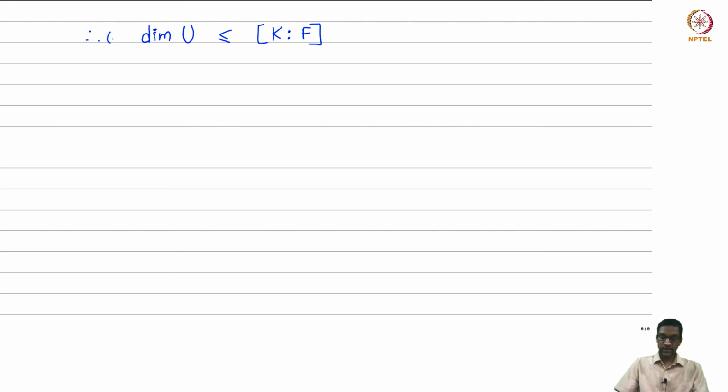Together with the other two facts, this was the third fact which we have now proved. Recall that fact 2 said U contains the set gamma, and U is a K-subspace.